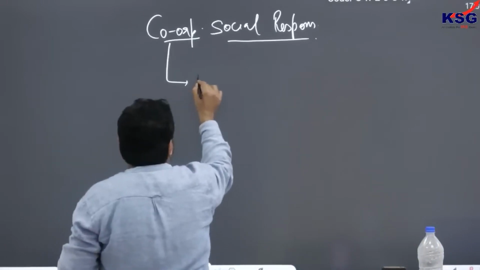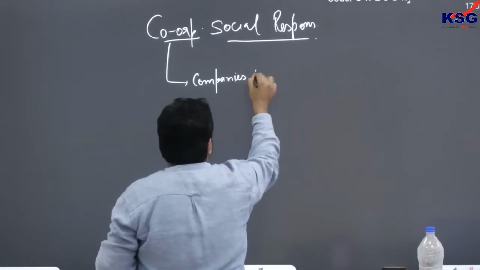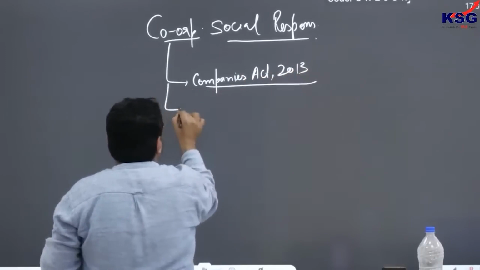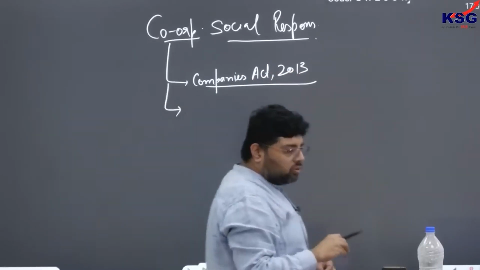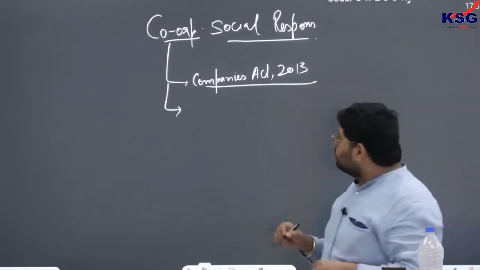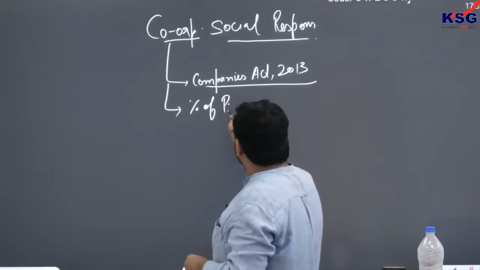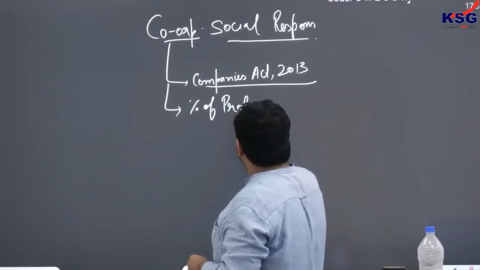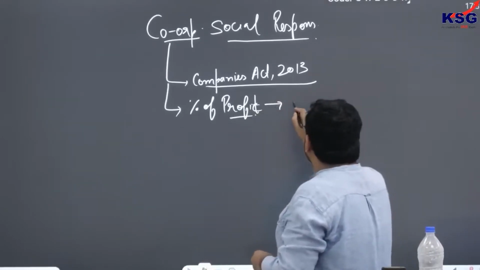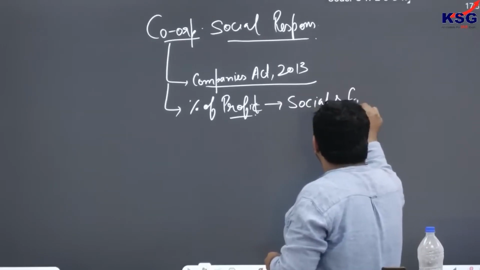So ultimately this is introduced in which act? Companies Act 2013, where it is said that you have to spend some percentage of profit on social and environmental activities.